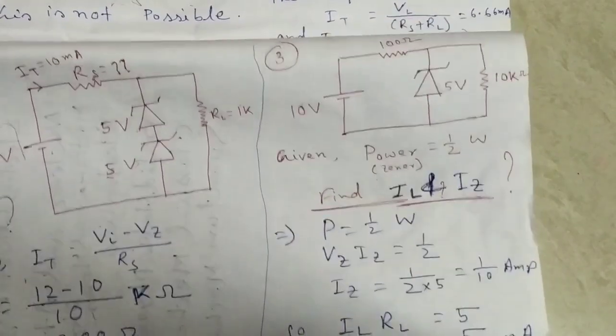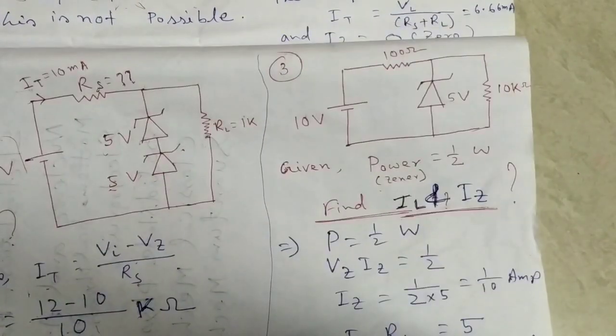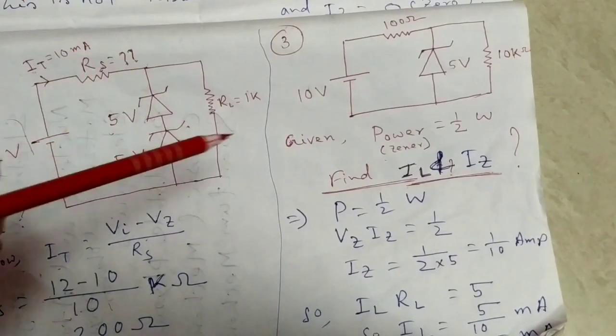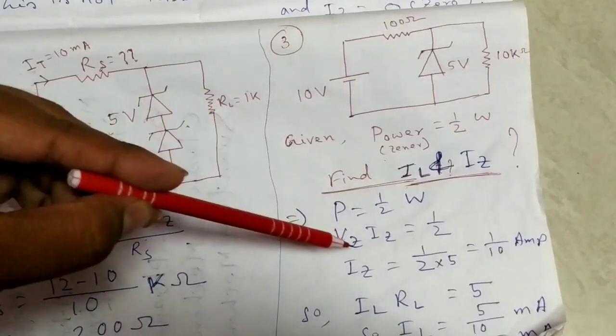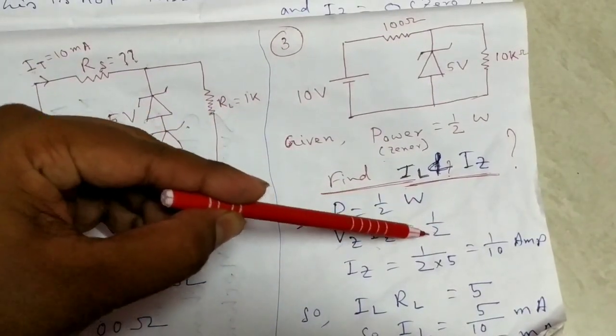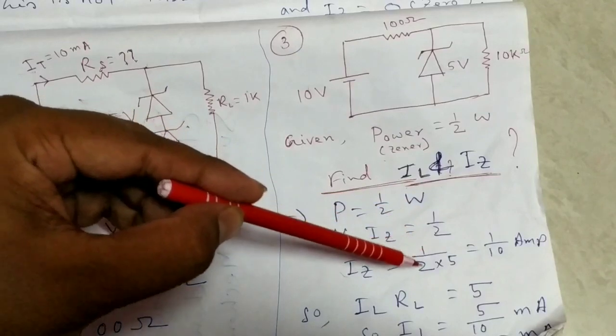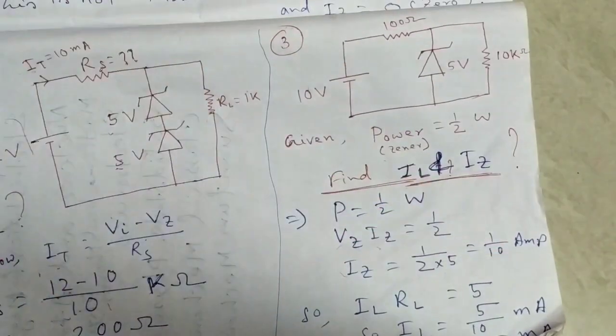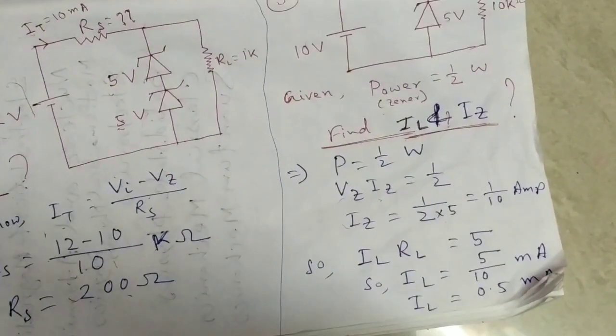So we know power equals voltage into current. The Zener voltage is given as 5 volt. So VZ times IZ equals half watt power. So IZ equals 1 by 2 into 5, meaning 1 by 10 ampere. Okay, that is the Zener current.